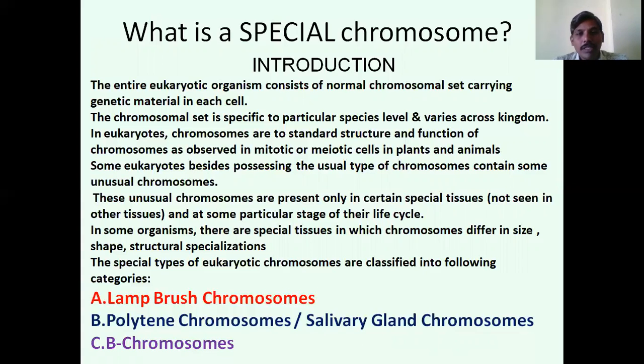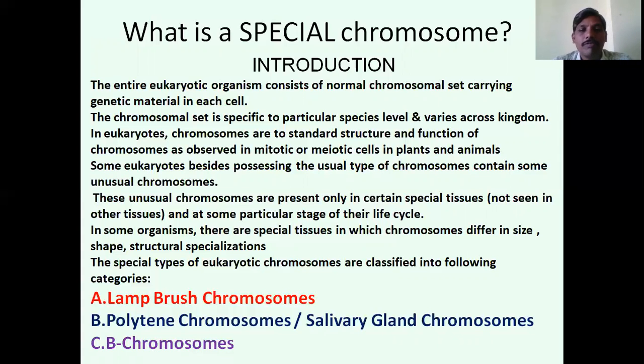Normal chromosomes are seen in almost all cells, but these are seen in only a few particular species or animals at particular stages of their life cycles. In these organisms, there are special tissues in which chromosomes differ in size, shape and structural specializations when compared to normal ones.